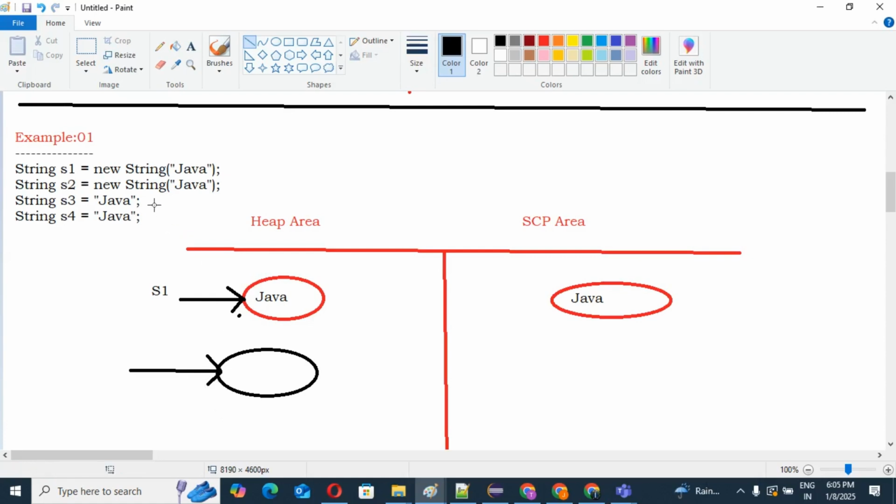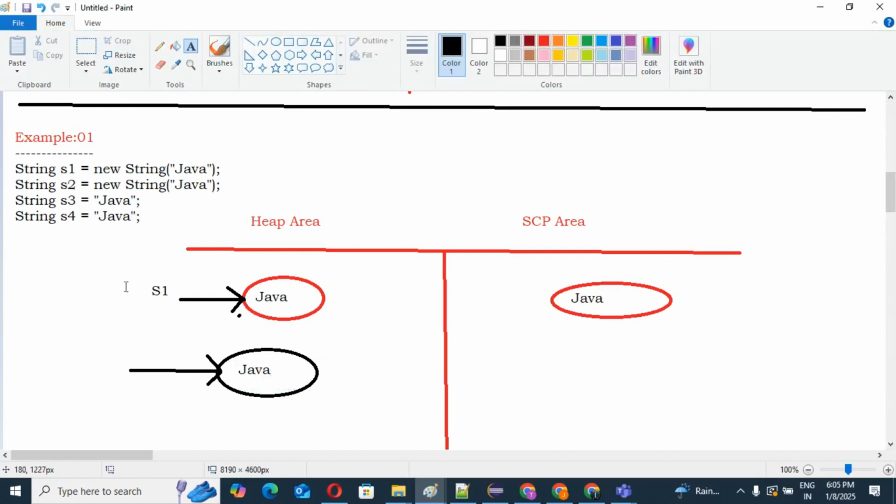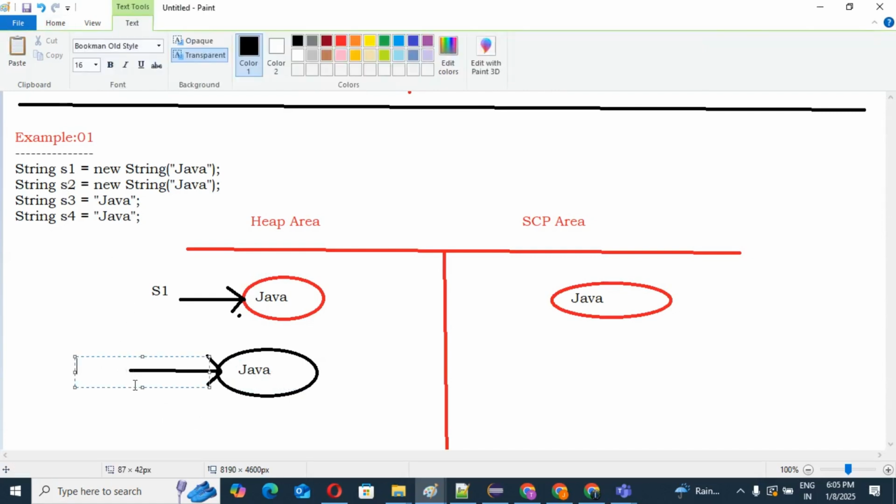The other one is Java only, right? So we can write Java here, and the reference of this variable is S2.